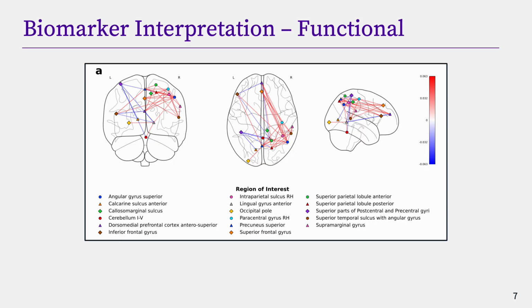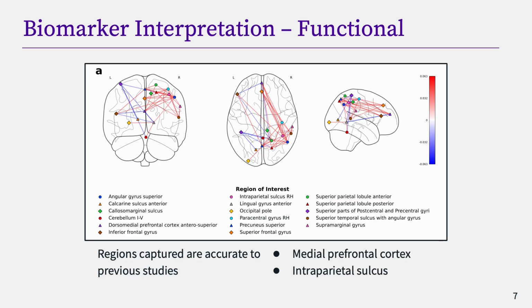This figure highlights the ROIs captured by our model based on fMRI features. The biomarkers identified are consistent with previous findings in the literature. In particular, we highlight regions such as the medial prefrontal cortex and the intraparietal sulcus, both of which have been repeatedly linked to pain processing and modulation.